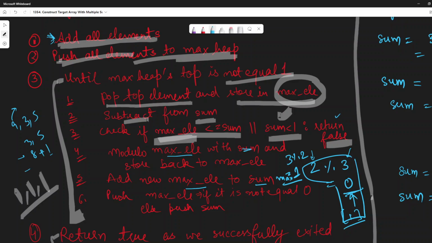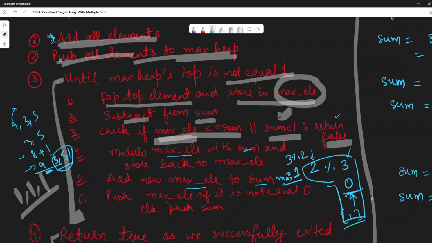So we are adding that new maximum element to our previous sum, so that we could get the sum of all the new elements, because the new elements would now be 3, 5, 1, right? Basically in the priority queue we would be having all these new elements.